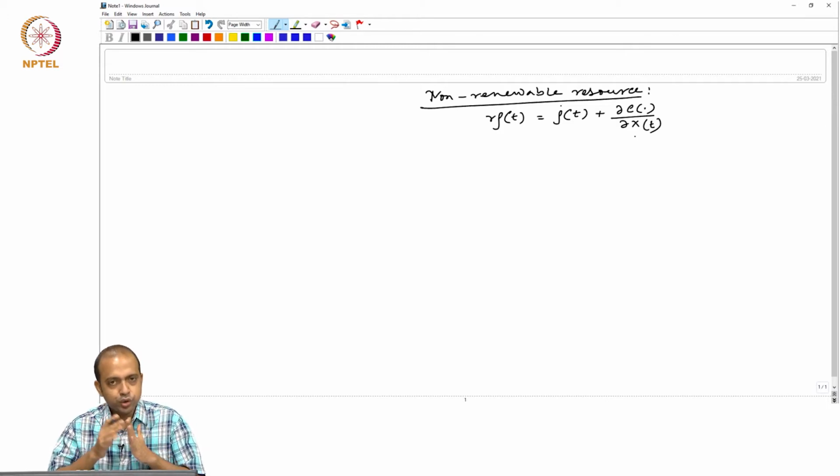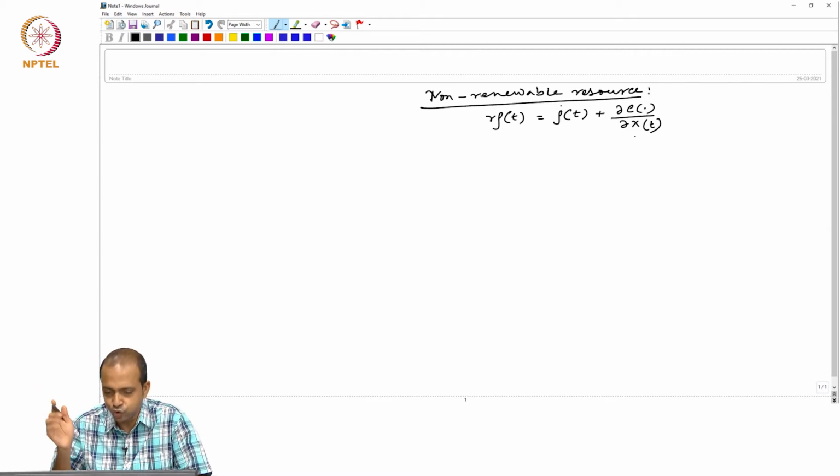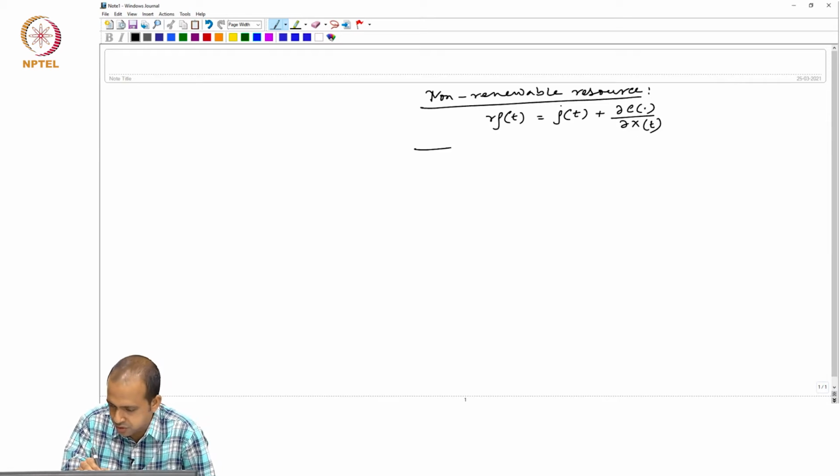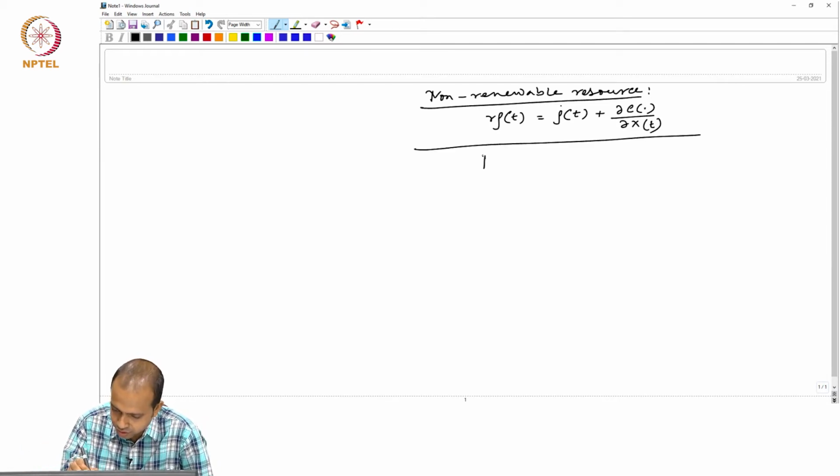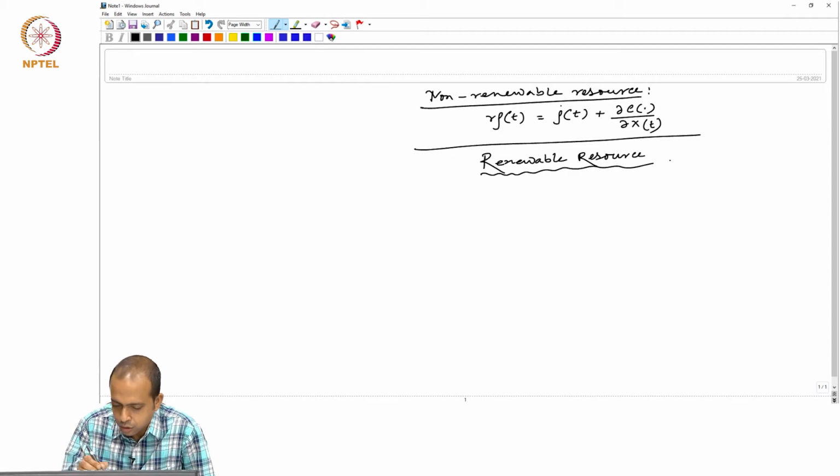Now, today what we are going to discuss is the price path, or deriving the condition for optimum extraction, of a renewable resource. Today's discussion would be on renewable resource. And what is a renewable resource?